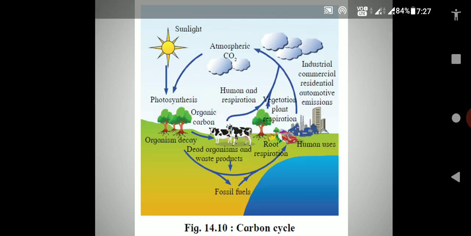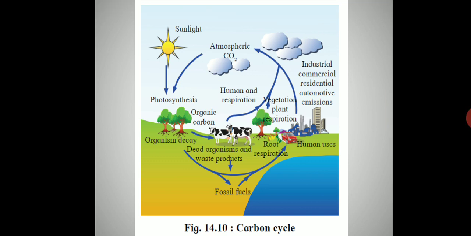Now we are going to go for the next part, which is nothing but the carbon cycle. Now if you see how the carbon cycle goes around, it is entirely given over here. Carbon is present in the air in the form of carbon dioxide, which is absorbed by the plants with the help of sunlight, and they convert it into organic carbon, that is nothing but the food material. Now these plants are the only organisms in this world that can fix the atmospheric carbon in the form of carbon dioxide. Basically, this organic carbon is eaten by the herbivorous organisms, that is nothing but the animals, when they consume this particular plant. So the organic carbon from the plant goes into the animals.